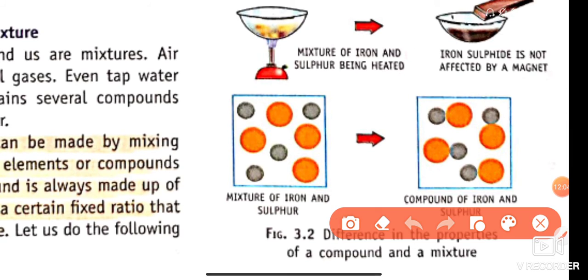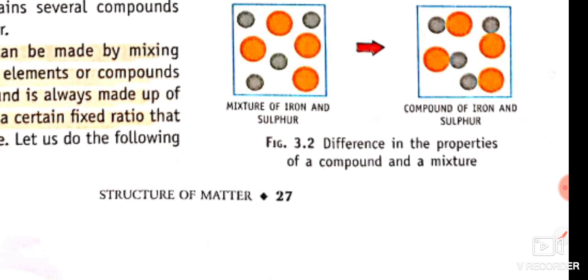So according to the figure, it is clear: suppose this is an atom of iron and this is an atom of sulfur. They are not chemically combined with each other, but after heating they combine to form a compound. This is the difference between compound and mixture.